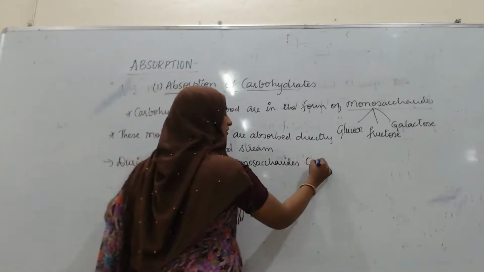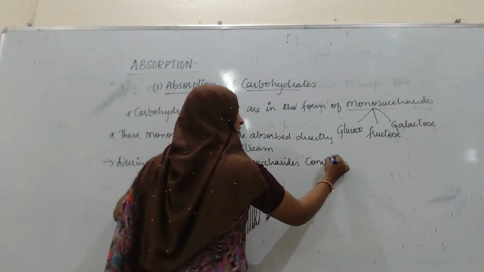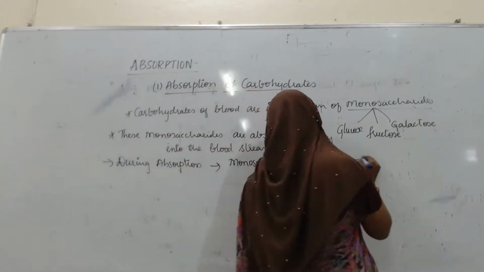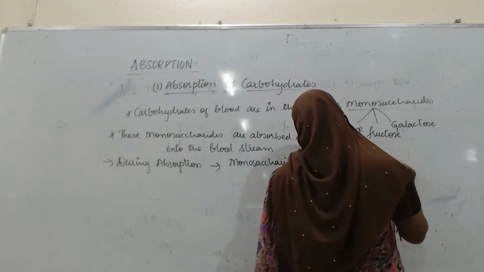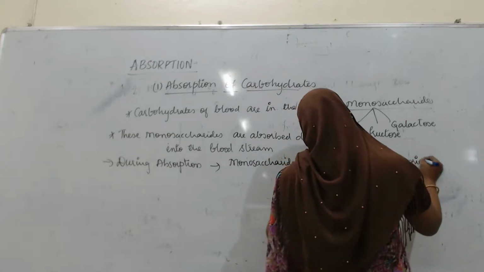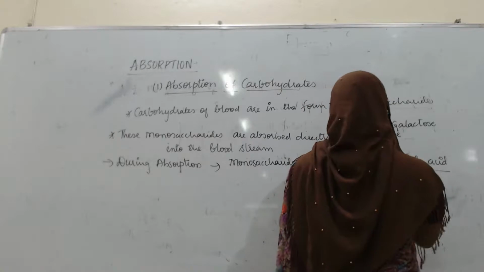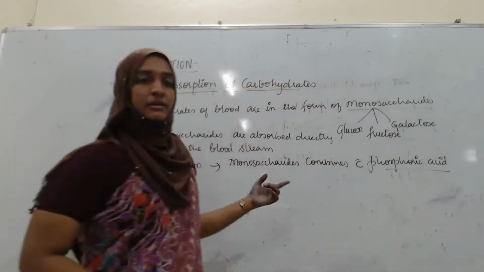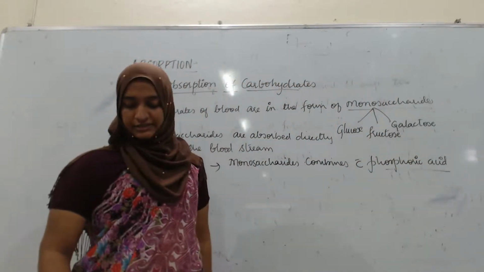With whom is the monosaccharide going to combine? That is phosphoric acid.